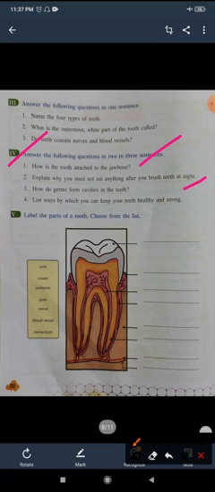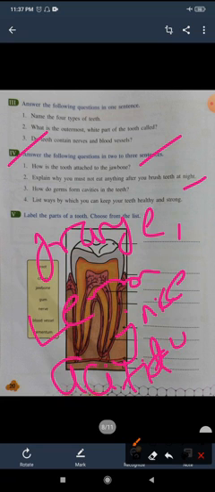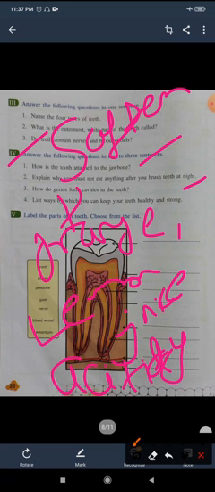Actually, fruits particularly orange, lemon juice, vinegar, these all soft drinks also, these all have a very high level of acidity in them, and what they do is they soften the enamel.